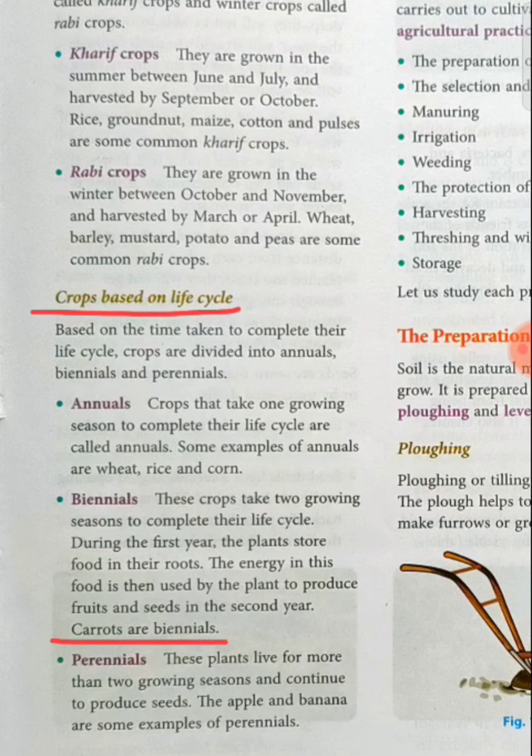Now you will ask a question, sir, আমার ঘরটা carrots রুয়ে 2-3 মাহত carrots রেডি হয়ে যায়, রেডি হয়ে carrots খাইলো আমি. Then how come carrot is a biennial? The answer is, in the first year, it stores the food in its roots. Root তেওঁলোকে foodটো store কৰে. In the second year, the energy in the food is then used by the plant to produce fruits and seeds. আর তার পাছতহে মৰে.